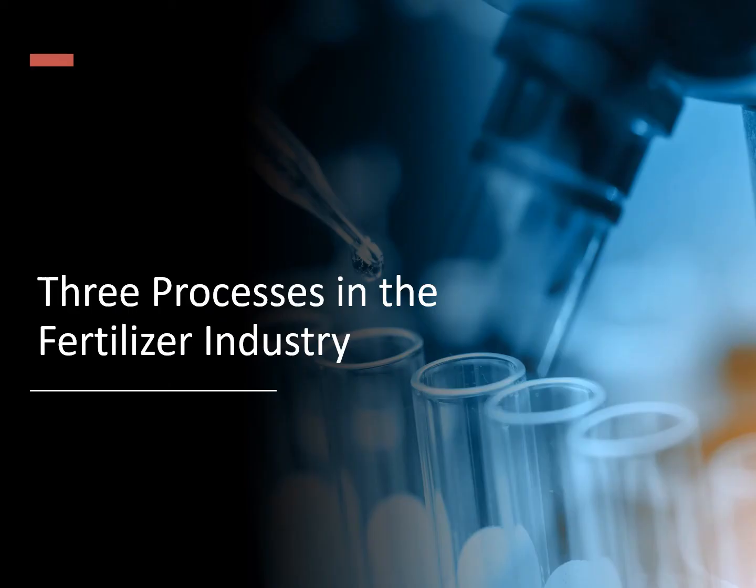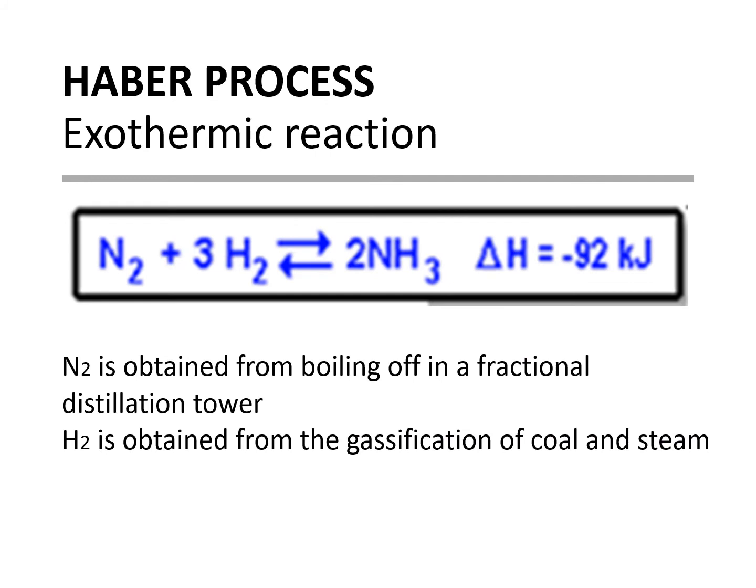The three very important processes in the fertilizer industry are called the Haber Process, Ostwald Process, and Contact Process, and each one will be discussed separately. The Haber Process is an exothermic reaction where ammonia is produced.